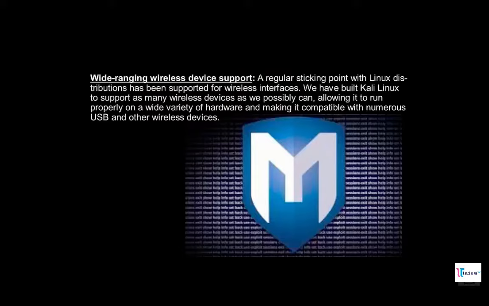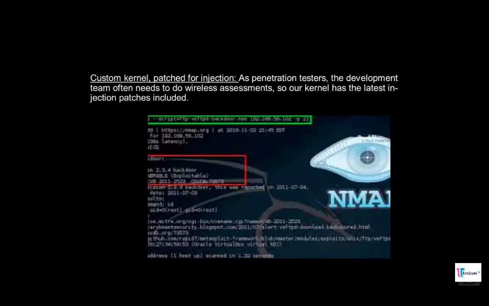A regular sticking point with Linux distributions has been support for wireless interfaces. We have built Kali Linux to support as many wireless devices as we possibly can, allowing it to run properly on a wide variety of hardware and making it compatible with numerous USB and other wireless devices. Custom kernel, patched for injection. As penetration testers, the development team often needs to do wireless assessments, so our kernel has the latest injection patches included.